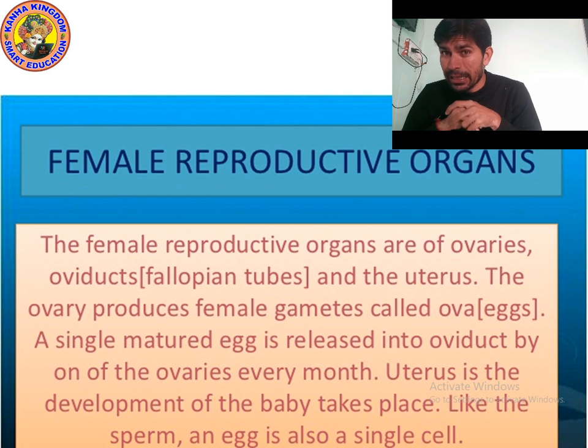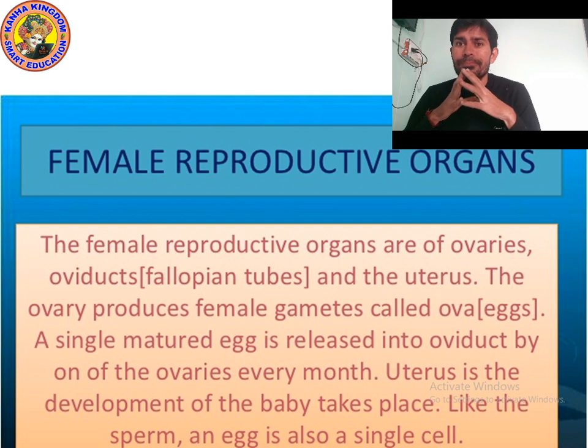The female cell, or female gamete, is known as ovum. Ovum is a singular word. The plural is ova. Singular is ovum, and plural is ova, which are also called eggs.